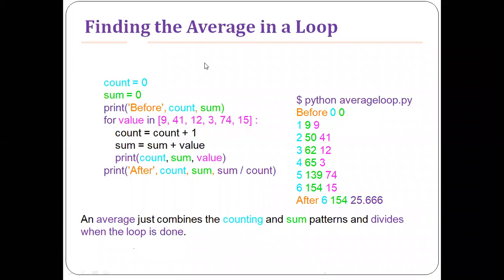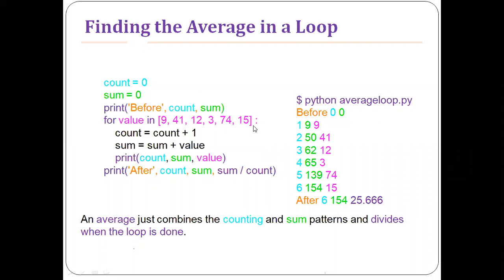Look at this one: we have something called a count, which is just to calculate the number of elements in the list, and sum is the sum of all the elements in the list. We print before the count and the sum, right? Initially the count and sum are equal to 0.